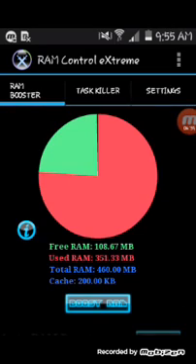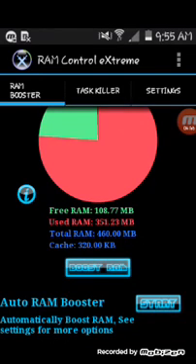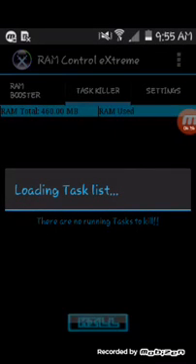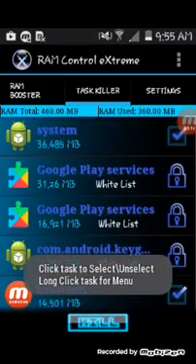Okay, as you can see here, and give it RAM. Good. Here, task killer. Wait. This might take a long time. Okay, kill it.